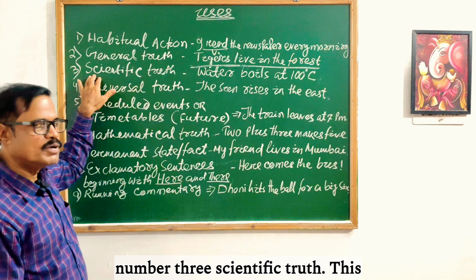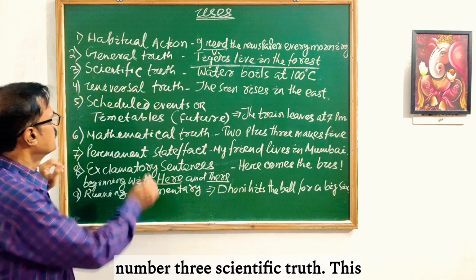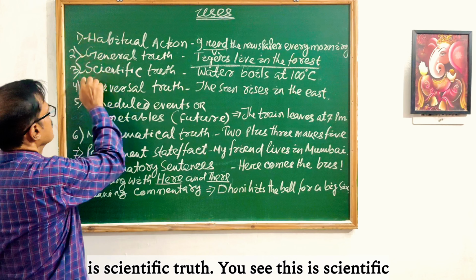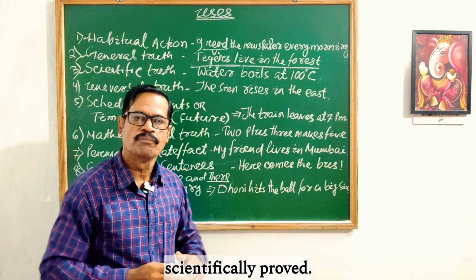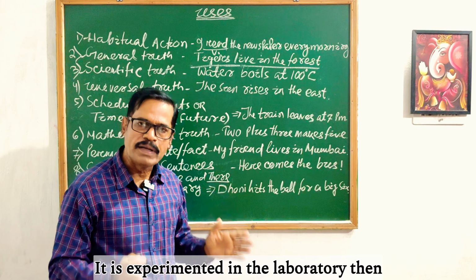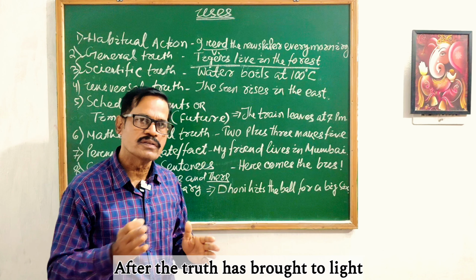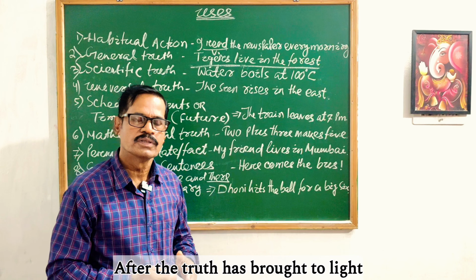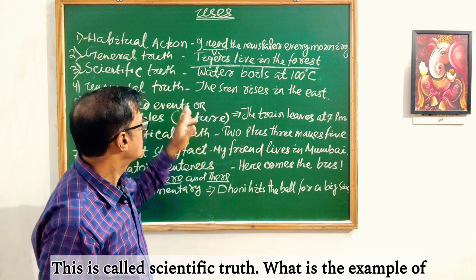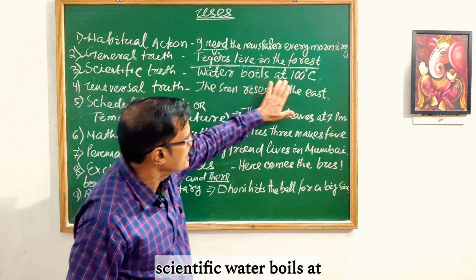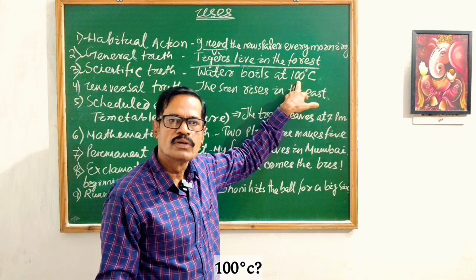Then use number 3, scientific truth. Scientific truth means which is scientifically proved. It is experimented in the laboratory, and after that the truth is brought to light. Scientists have given us this truth. This is called scientific truth. What is the example of scientific truth? Water boils at 100 degrees Celsius.